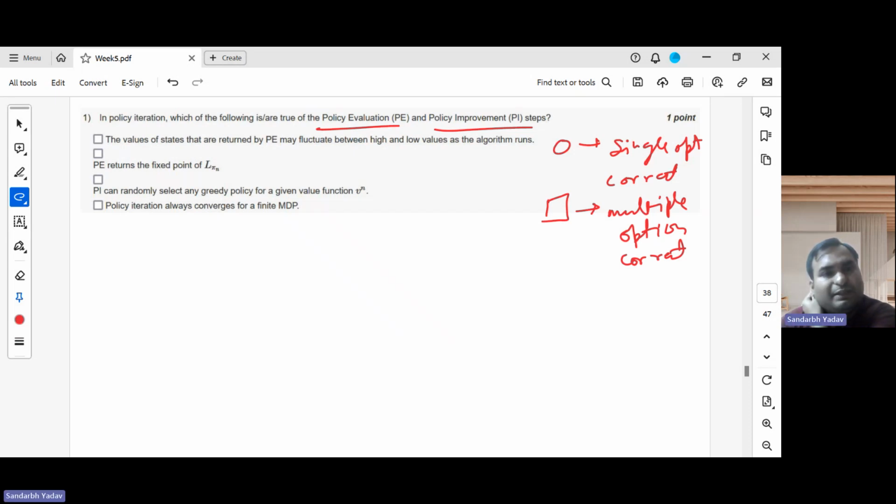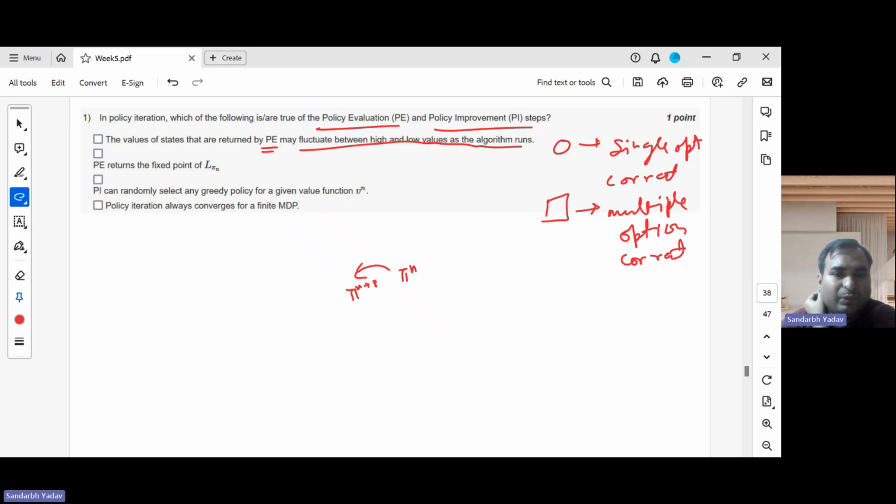So the value of the states that are returned by policy evaluation may fluctuate between high and low values as the algorithm runs. No, this doesn't happen, right? Because eventually we are moving from some pi n to some pi n plus one, and this pi n plus 1 is chosen in a greedy manner.